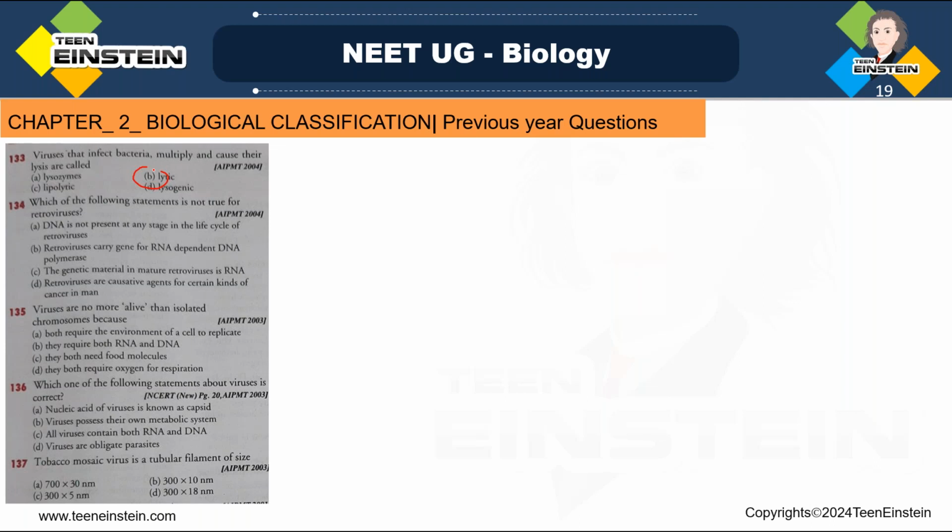It utilizes the host machinery for replication, and then it produces a large number of progenies. So the bacterial cell undergoes lysis and dies to liberate a large number of copies of the particle. Then it will infect a new bacterial cell to start another cycle. That cycle is called the lytic cycle. So here we can say the answer to 133 is lytic.